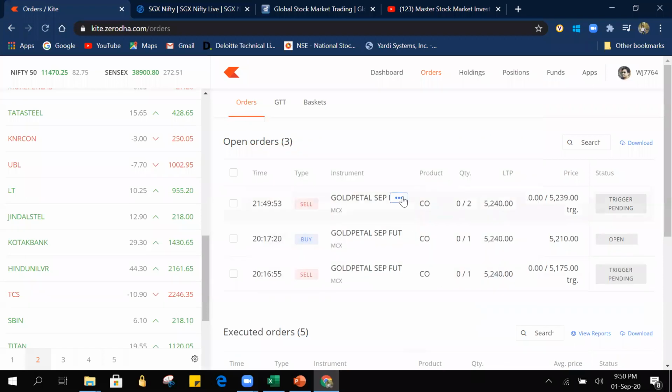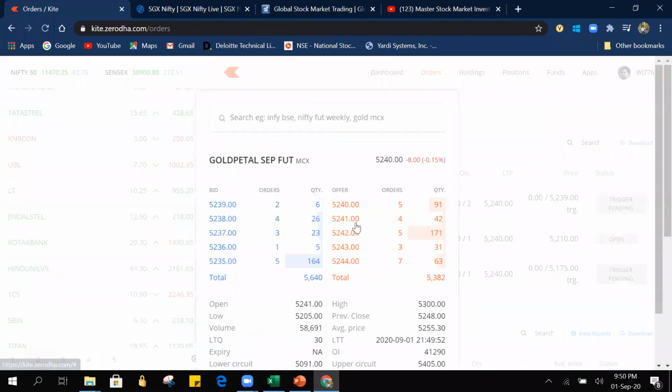Sorry, market depth we have to see. So now we are again in this one, so one order is ours. Four quantity is some other person. In this two we are the one selling, placed two quantity. The other person has placed four of the quantity. Now the current market price is 5240. So let's see if 5240 will come, or the order will get executed. Let's see.